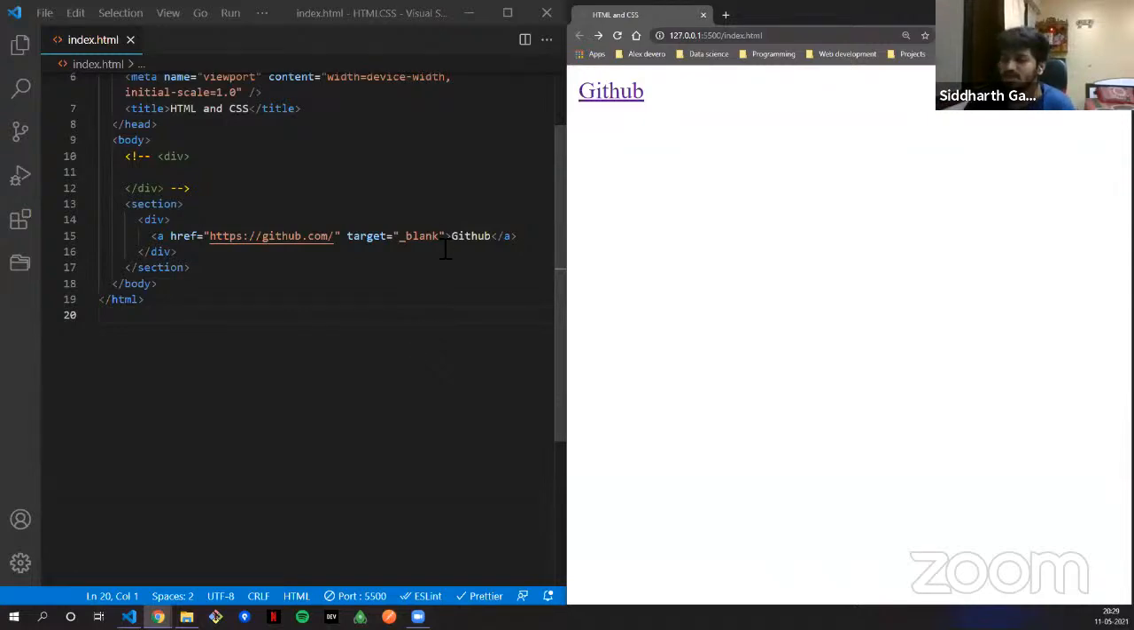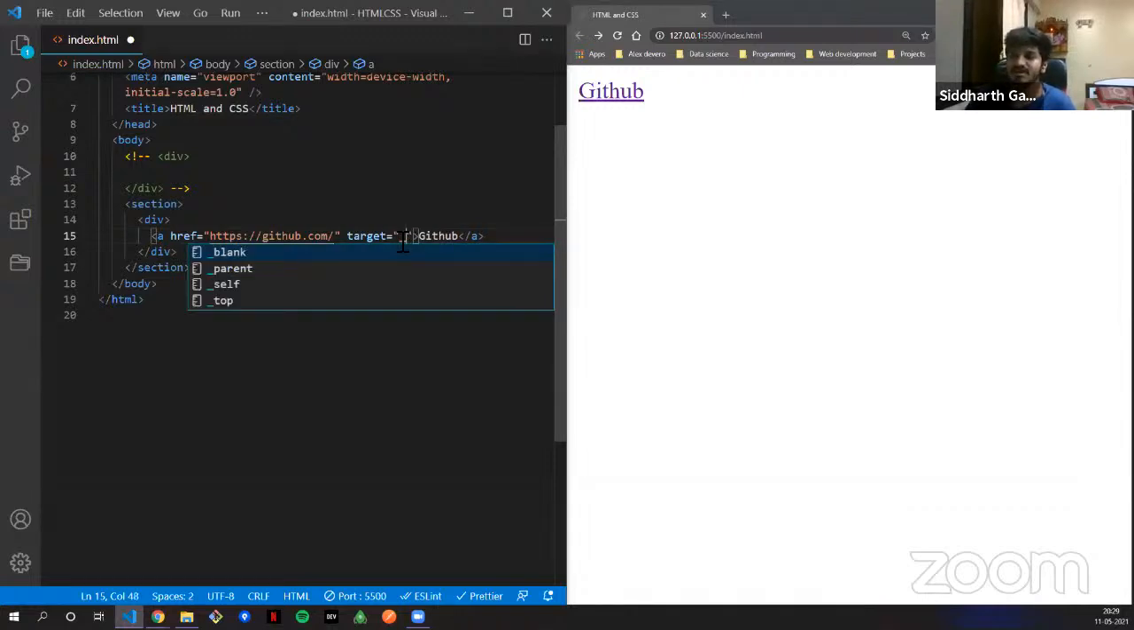Now what I want you guys to do is, instead of target blank, check what is self, what is parent, and what is top. That is your exercise. There are two exercises for now. You have to search for the image tag, how it works, and the second is the target attribute. Inside the target attribute, blank opens it on a new tab. You have to find out what parent, self, and top do. You can do that much.